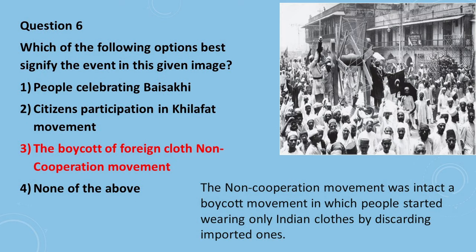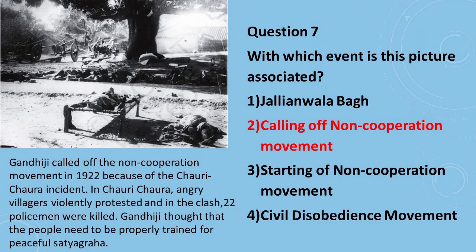Question number 6 is, which of the following options best signifies the event in this given image? And the correct option is option number 3, the boycott of foreign cloth, non-cooperation movement. The non-cooperation movement was in fact a boycott movement in which people started wearing only Indian cloth by discarding imported ones.